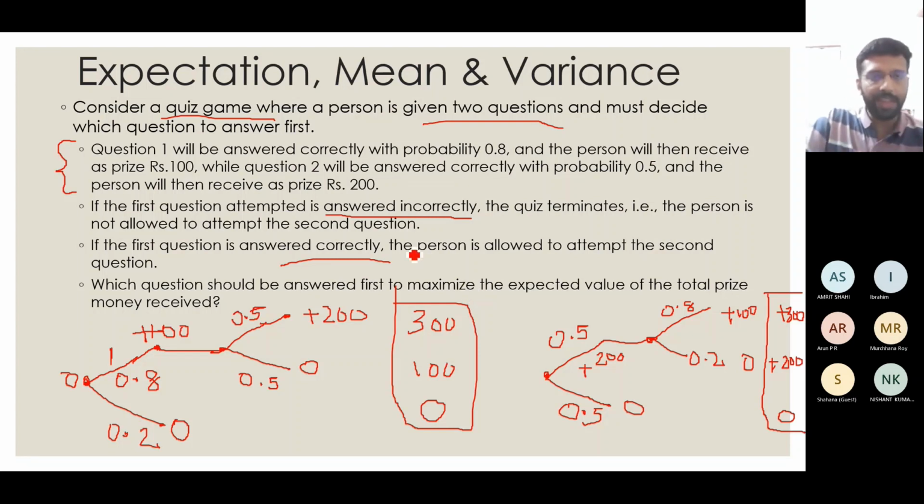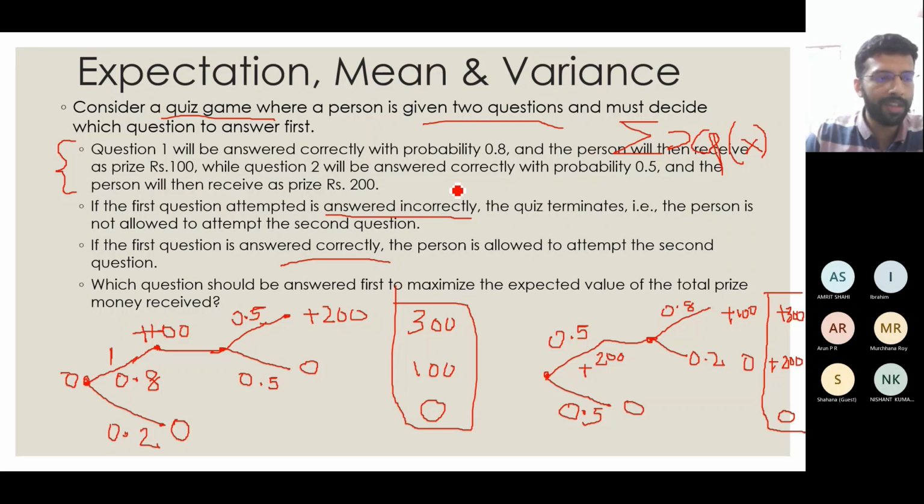For things like that, we can use the same concept of expectation that we saw earlier, where we multiply the probability by the amount that we get. So here our formula is sigma x into p of x, where x is the amount in each case and p of x is the probability in each case.